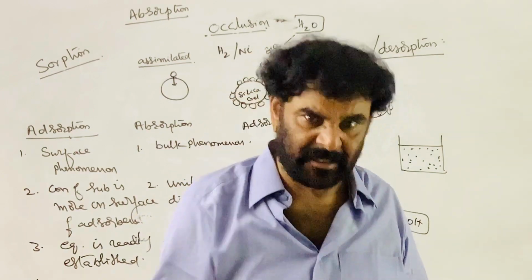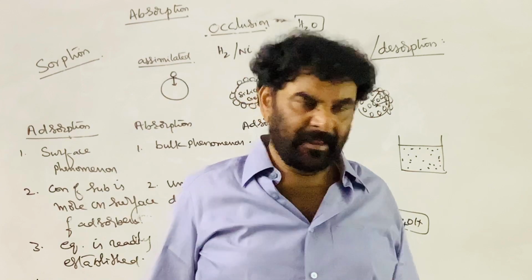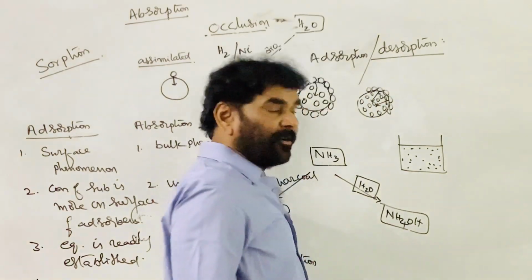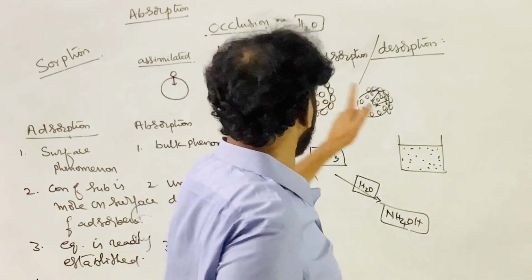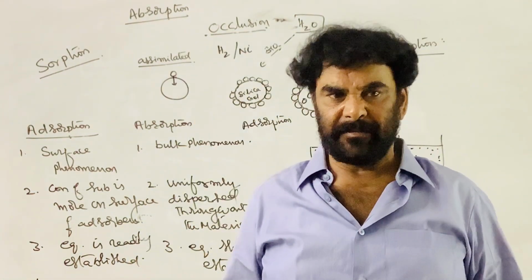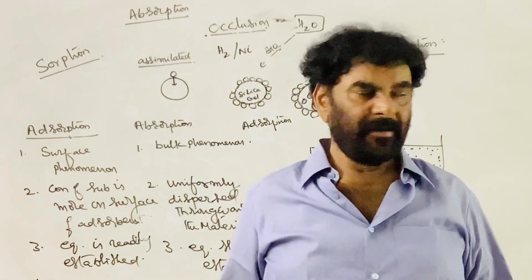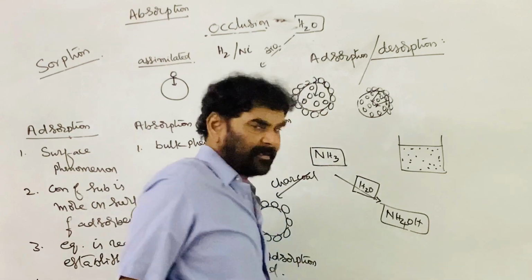Bonds have to be cut and attractions have to be weakened. So desorption is an endothermic process, and adsorption is an exothermic process.